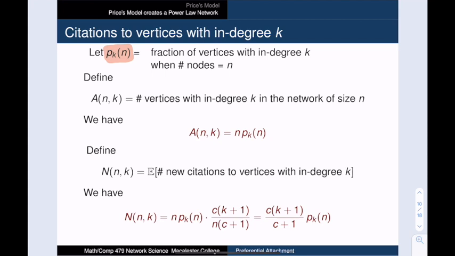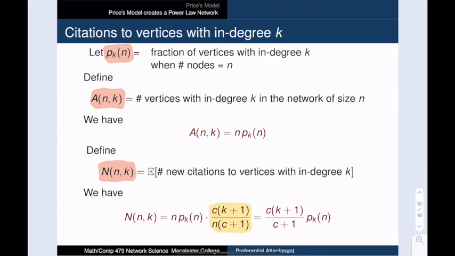But it will also be helpful for us to talk about the number of vertices instead of the fraction of vertices. And so let's use a of n,k to denote the number of these vertices. And finally, let's use capital N of n,k to denote the expected number of new citations to vertices with in degree k. We can use our formula from the last slide to get an expression for capital N of n,k.